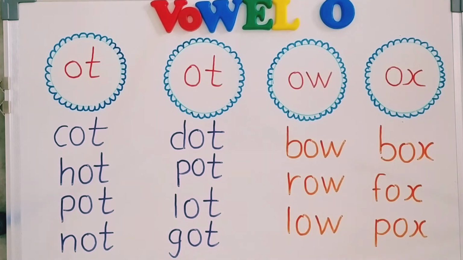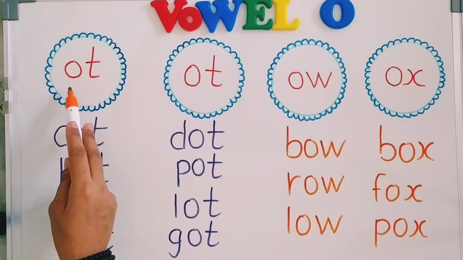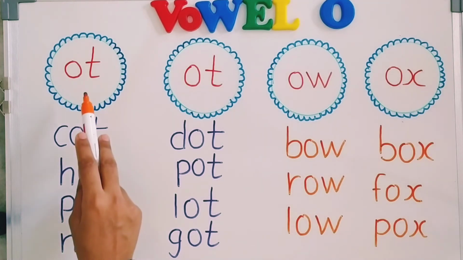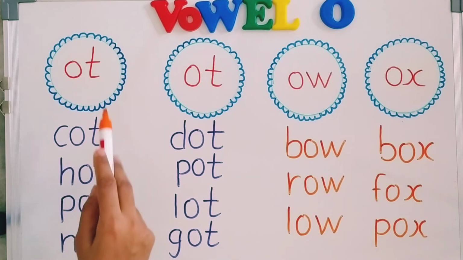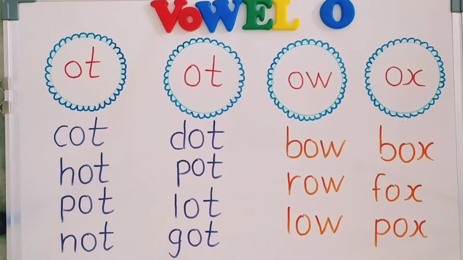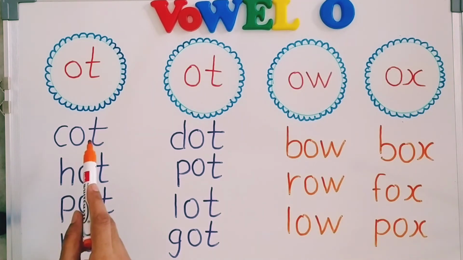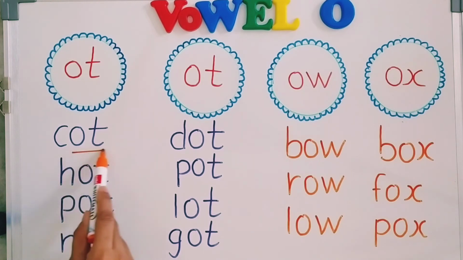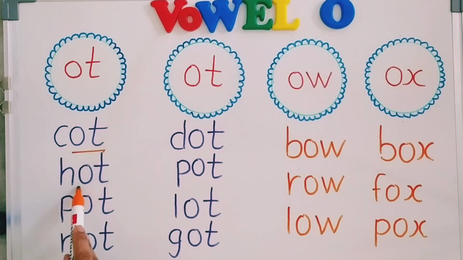As you can see, the sound of O is "o" and the sound of T is "t". If we merge both the sounds, it will be "ot", like C, O, T, cot; H, O, T, hot; P, O, T, pot; and N, O, T, not. If we merge, then it will be cot, hot, pot, and not.